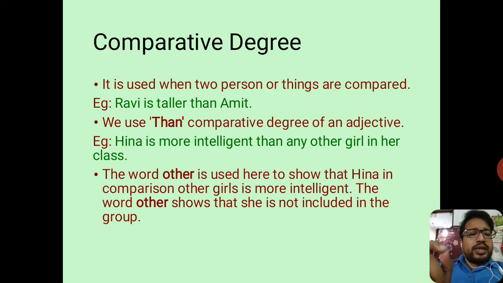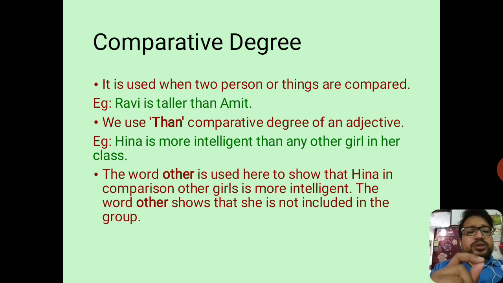Hina is more intelligent than any other girl. For example, you see Hina is more intelligent. More intelligent is the comparative degree, and after that it is followed by than. So it's a compulsory thing that you have to keep in mind while forming a sentence of comparative degree.